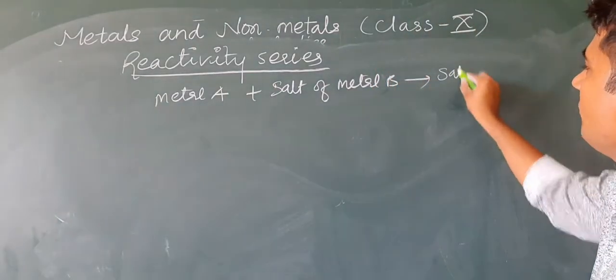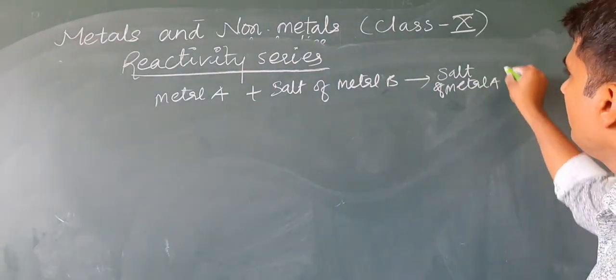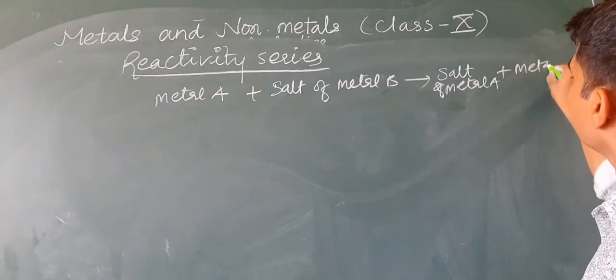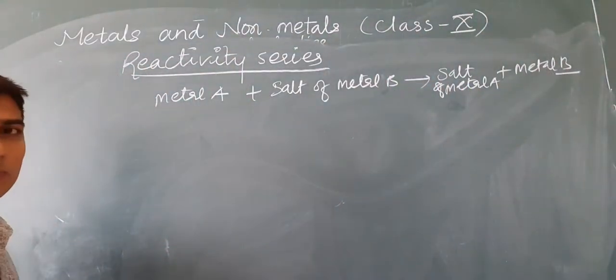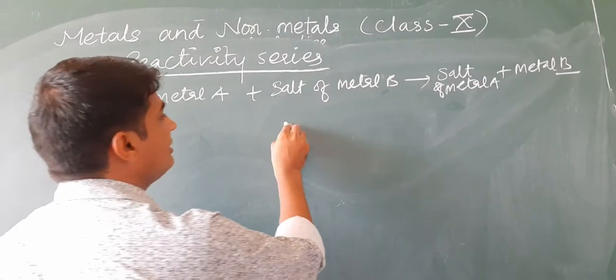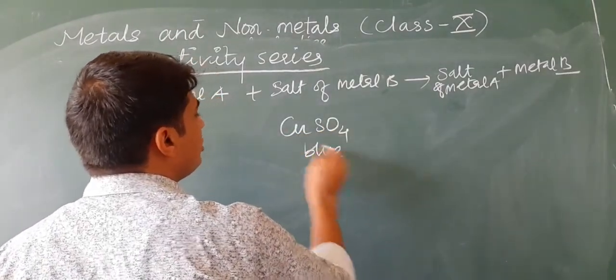Then what is formed? Salt of metal A plus metal B. We can make it clearer from this example: copper sulfate, a bluish solution.